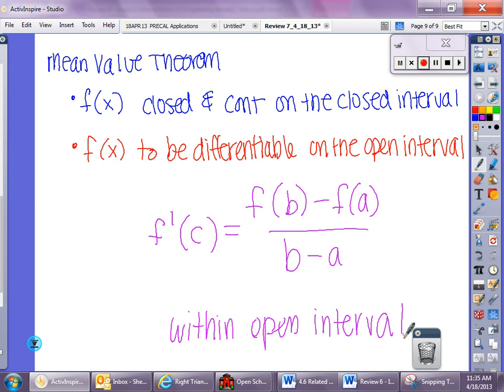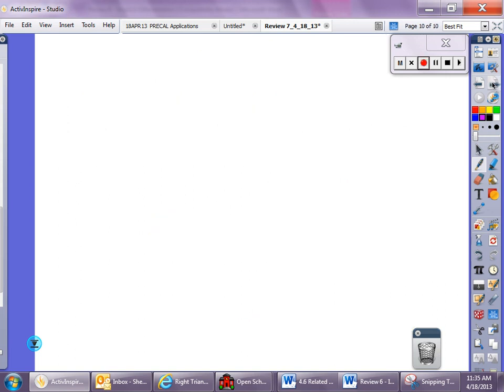So to do a mean value theorem, to understand it, in terms of the algebraic analytic process, you're going to find a derivative. You're going to make it equal to the slope between the 2 points that they're talking about. Okay, so that's pretty much the analytic. What does it mean graphically? Okay, so we have this guy. I'm going to rewrite the same exact thing. So what does it mean in terms of a graph?